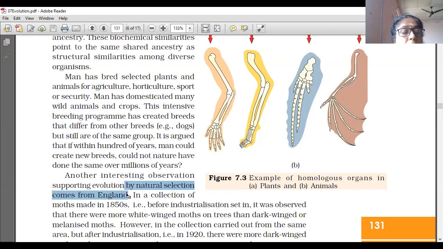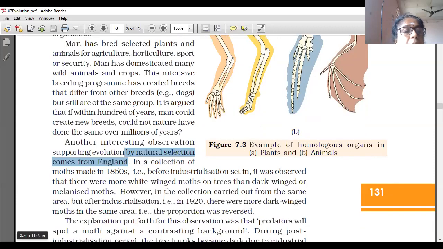So the observation comes from England, in a collection of moths made in the 1850s, that is before industrialization set in. It was observed that there were more white-winged moths on trees than dark-winged or melanized moths. We consider two types of moth.